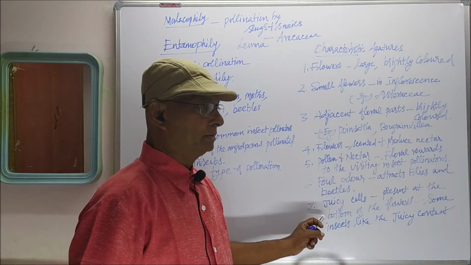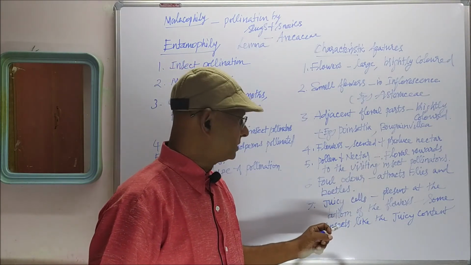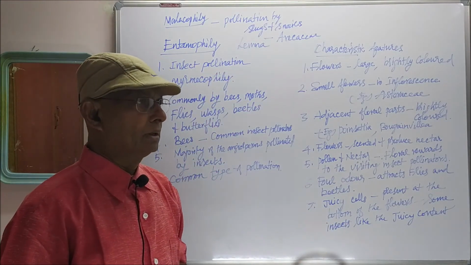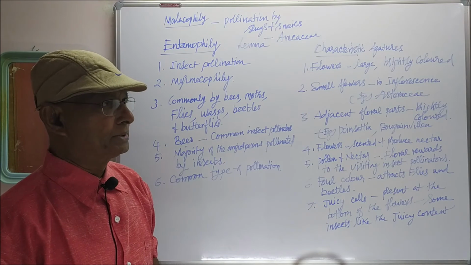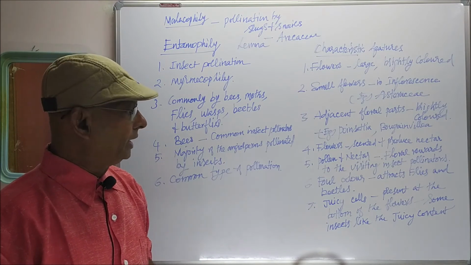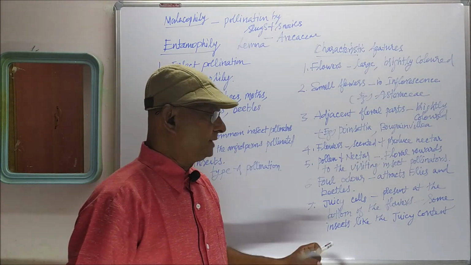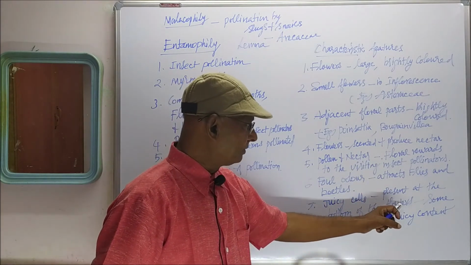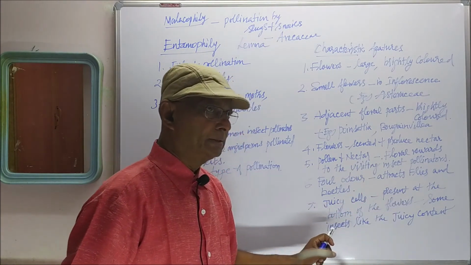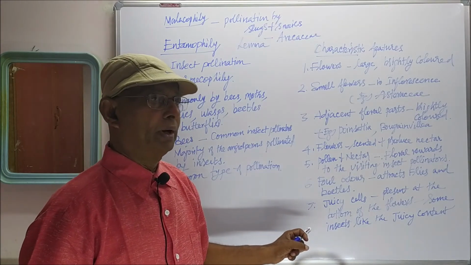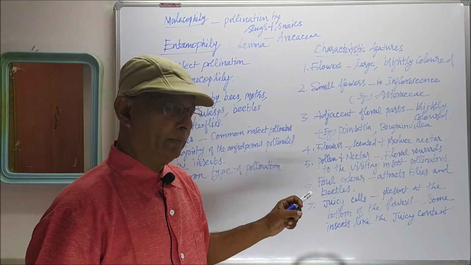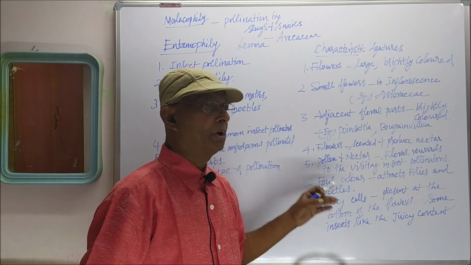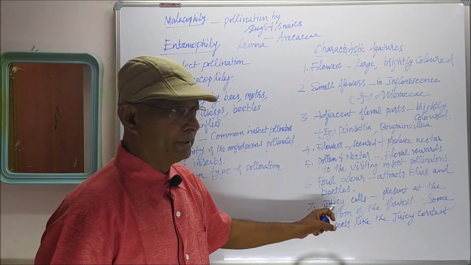In some plants, at the bottom of the flowers, juicy cells are there. The juicy cells secrete a juicy substance that is very tasty for the insect visitors. Some insects will visit flowers which contain juicy cells.